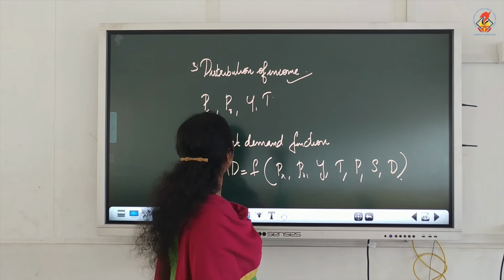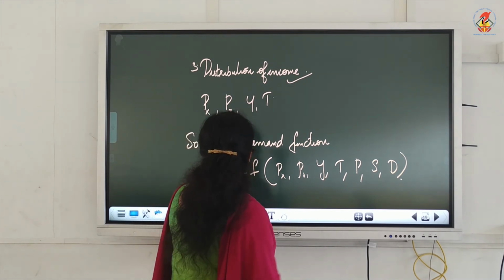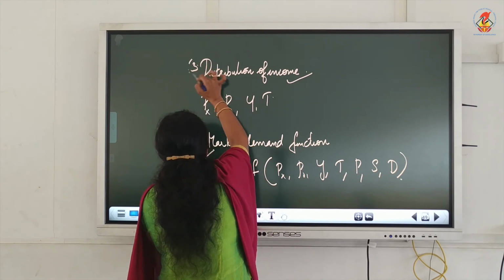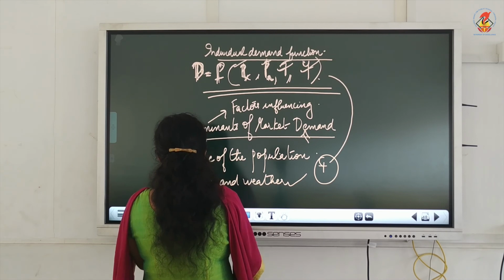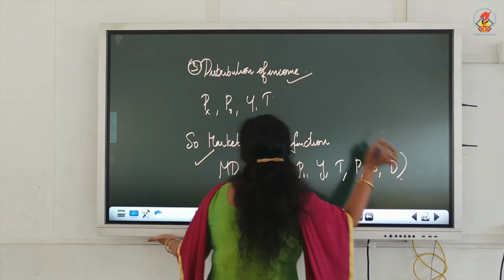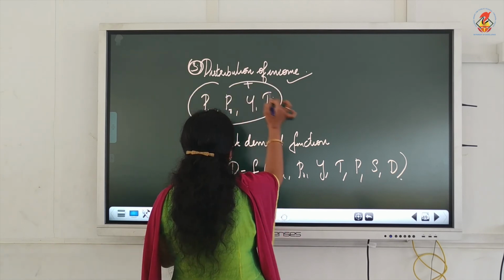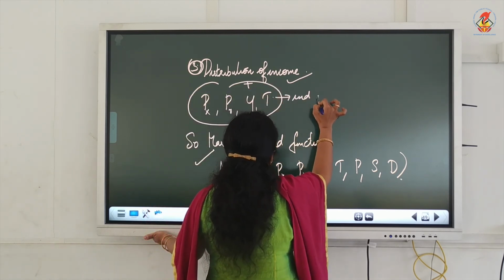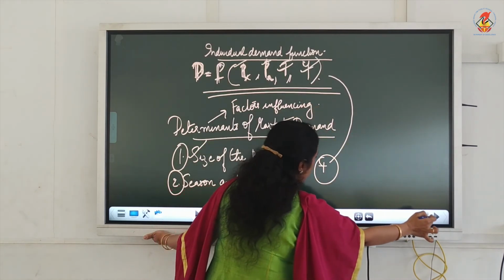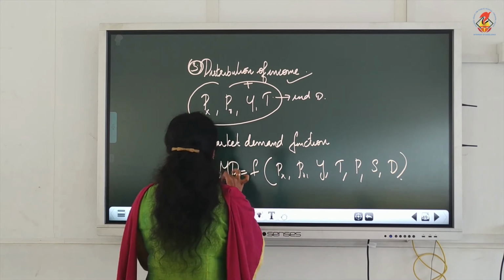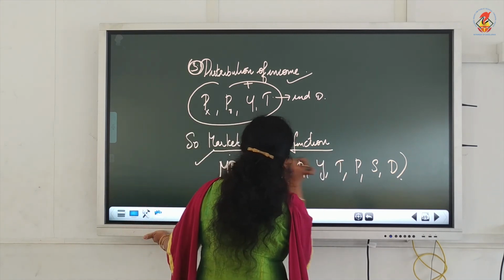Now, with all these factors, let us explain the market demand as follows. So, these three factors which I explained to you now, size of population, season and weather, distribution of income, along with that, whatever we explained in individual demand comes for this market demand. So, how will you write down the equation for market demand? Market demand MD is the function of, we are writing market demand function.